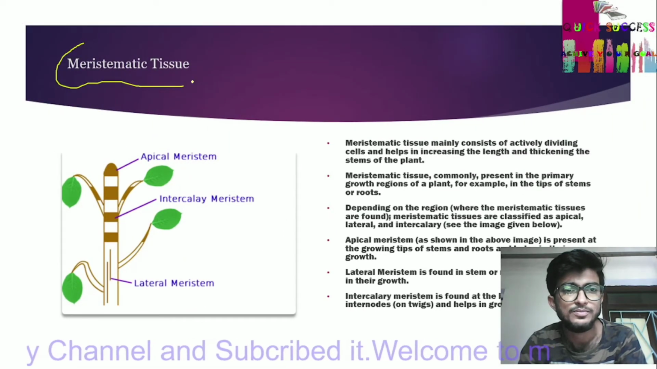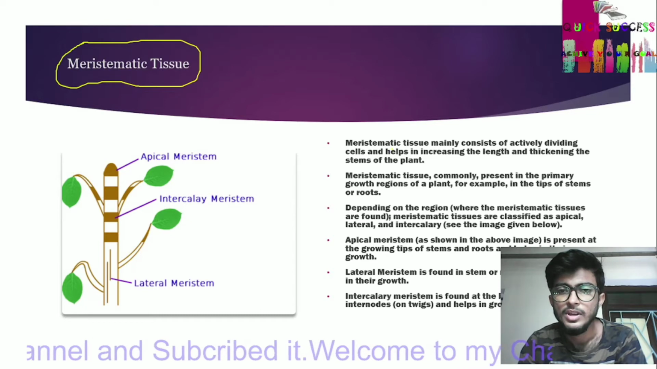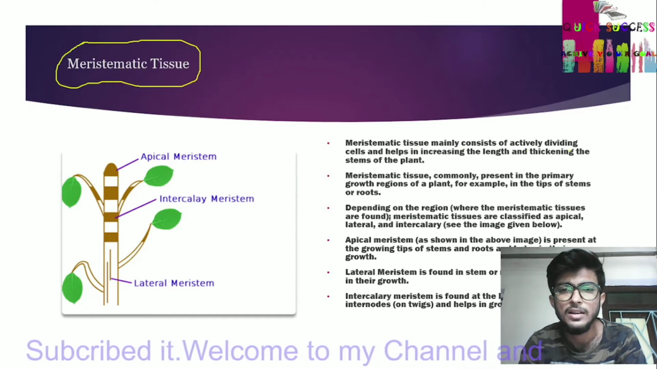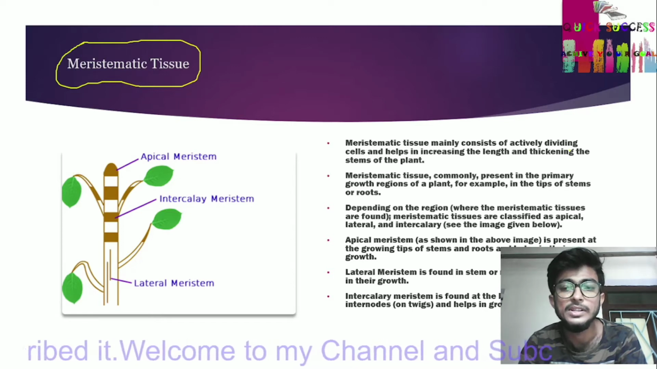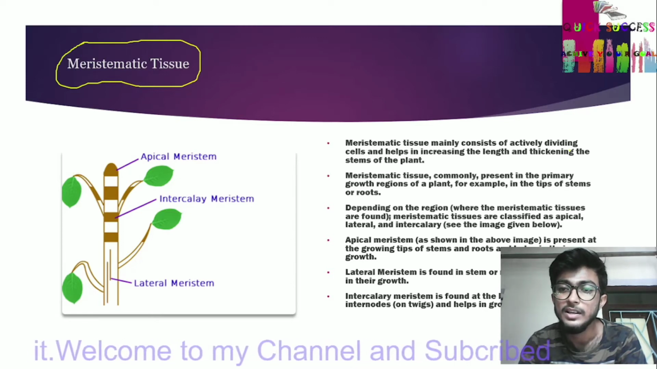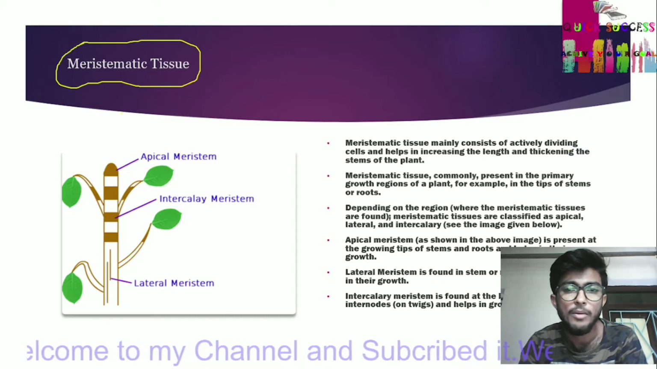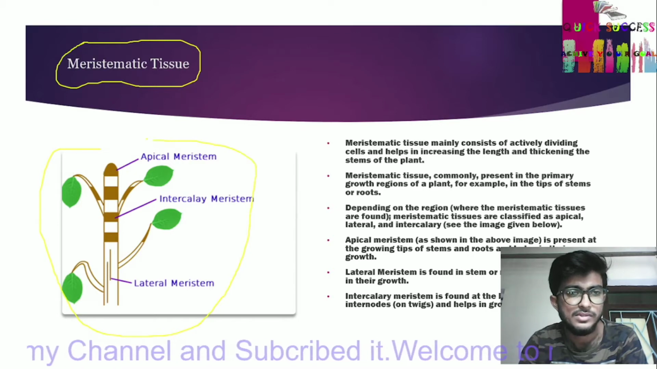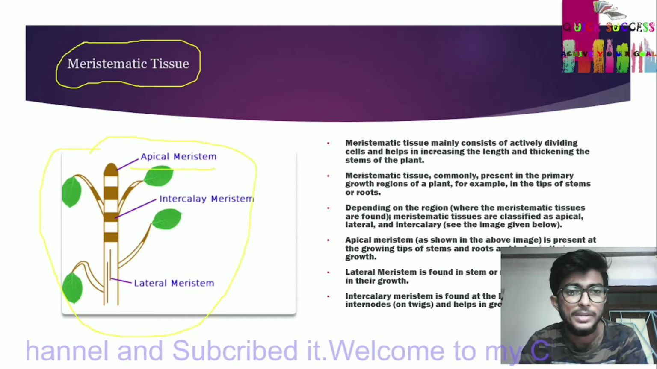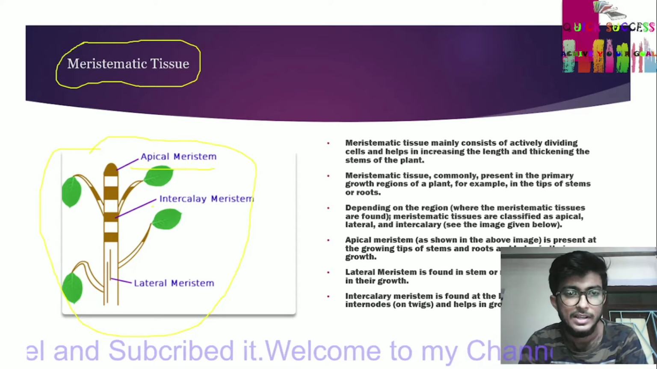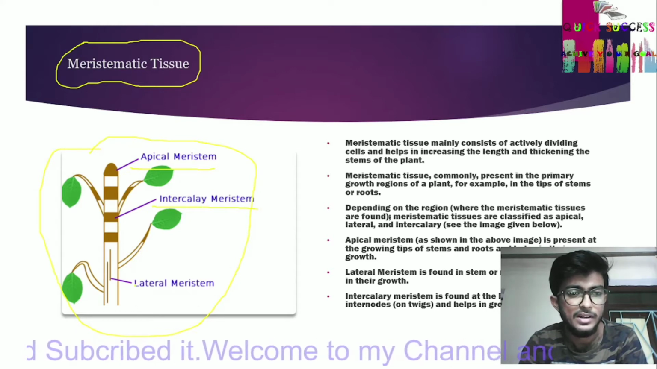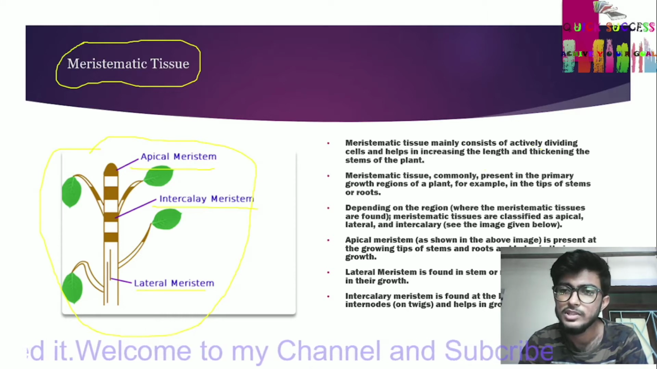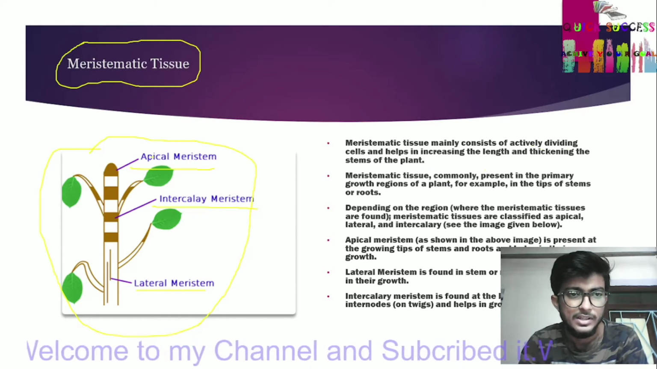Meristematic tissue. Meristematic tissue mainly consists of actively dividing cells and helps in increasing the length and thickening the stem of the plant. This is the plant figure. This is the apical meristem, intercalary meristem, and lateral meristem.